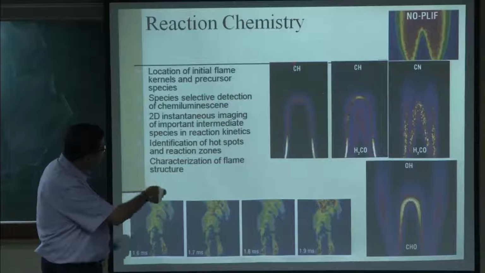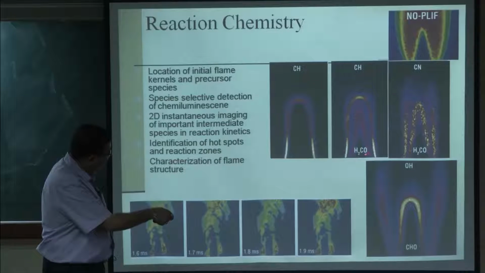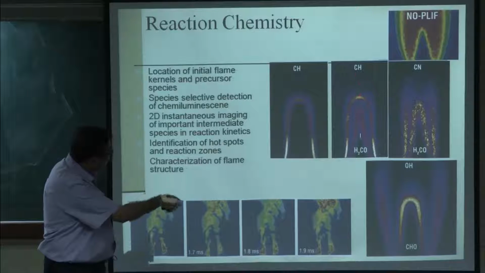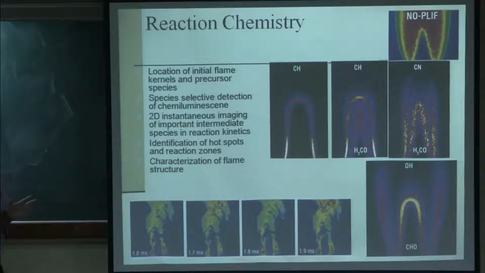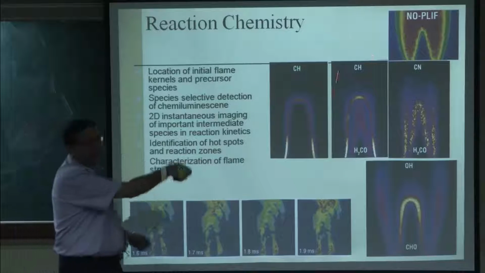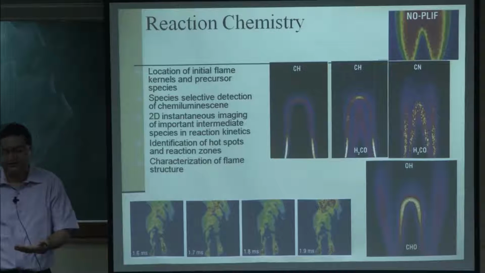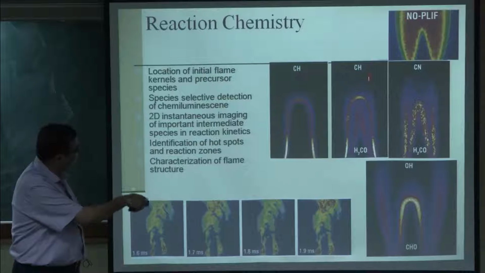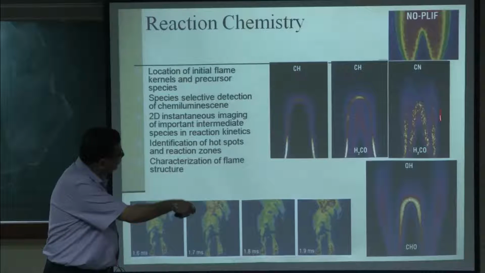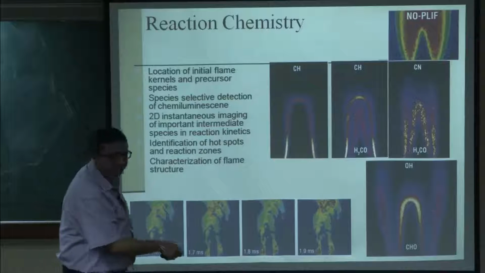Similarly, this is the CH PLIF, this is CH and H2CO. So, you can see the two different species are simultaneously measured. That is again what I was talking about, because these two will be getting excited at different frequencies. So, they can be simultaneously measured by sending two different laser lights, but this is a single frequency, these are two different frequencies. Similarly, CN and H2CO are measured simultaneously. Here this is CHO and OH.